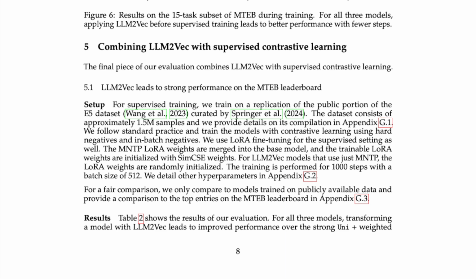The MNTP LoRA weights are merged into the base model, and the trainable LoRA weights are initialized with SimCSE weights. For LLM2Vec models that use just MNTP, the LoRA weights are randomly initialized. The training is performed for 1,000 steps with a batch size of 512. We detail other hyperparameters in Appendix G.2. For a fair comparison, we only compare to models trained on publicly available data and provide a comparison to the top entries on the MTEB leaderboard in Appendix G.3.